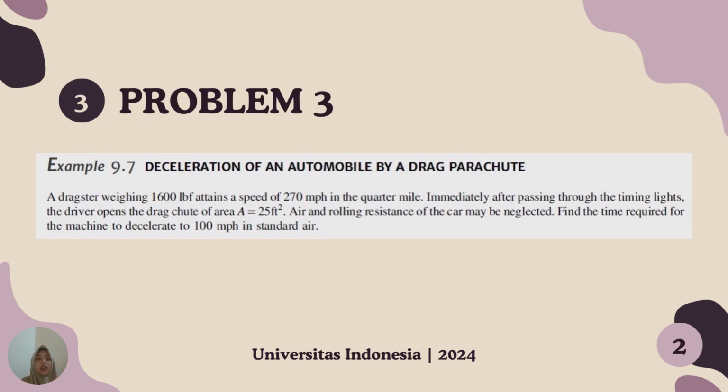Okay, so problem 3. A dragster weighing 1,600 lbf attains a speed of 270 mph in the quarter mile. Immediately after passing through the timing light, the driver opened the parachute of area A sama dengan 25 feet kuadrat. And rolling resistance of the car may be neglected. Find the time required for the machine to decelerate to 100 mph in standard air.